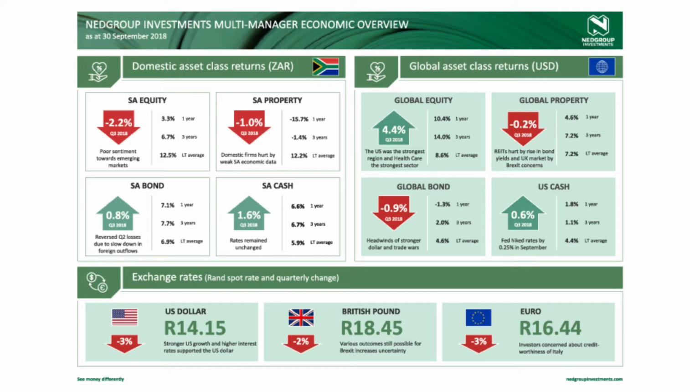If we look at the exchange rates, we can see that the rand weakened against all the three major currencies over the quarter by between 2 and 3%. The US dollar was strong over this period based on strong economic fundamentals coming out of the US and people expecting interest rates to rise.